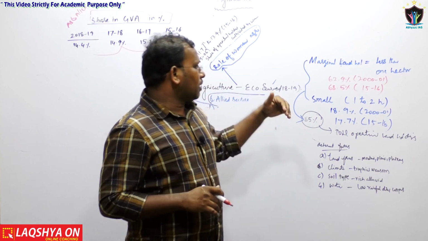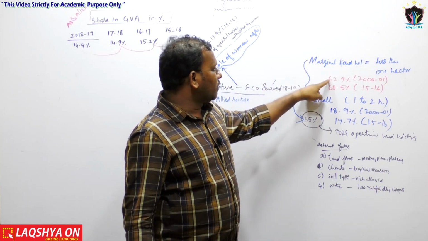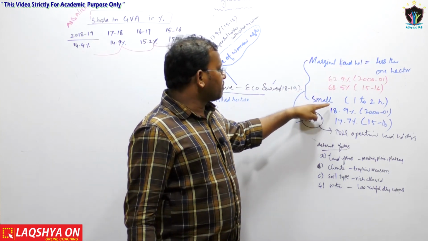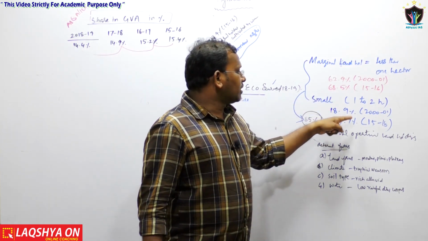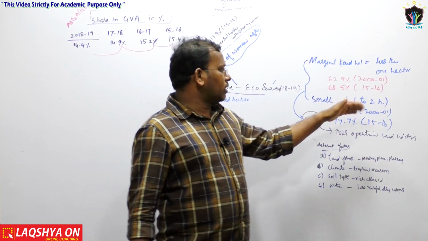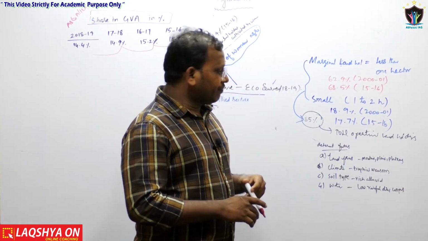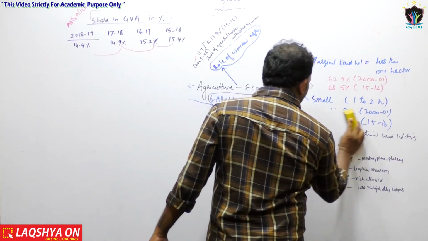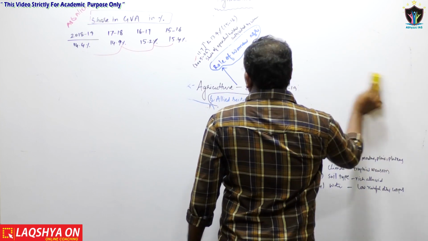Marginal land holdings have increased from 62.9% to 68%, and small land holdings have decreased from 18.9% to 17.7% over the same period, from 2001 to 2015-16. Okay, so this is all about the operational land holdings pattern of the Indian economy.